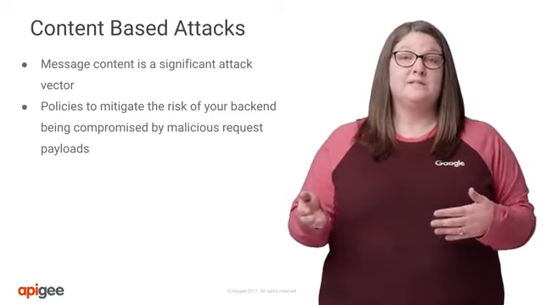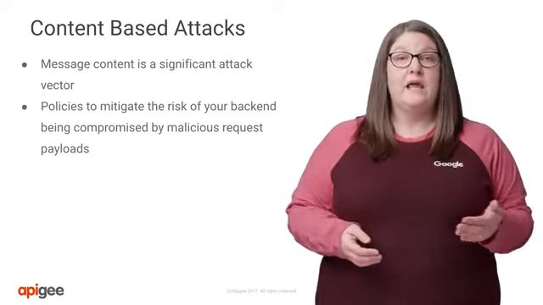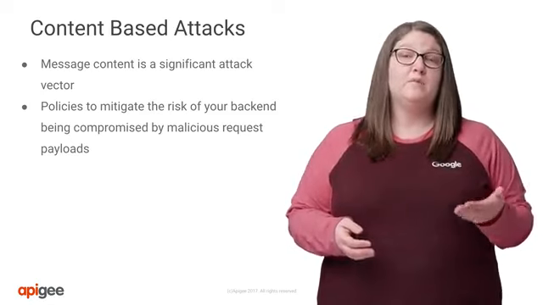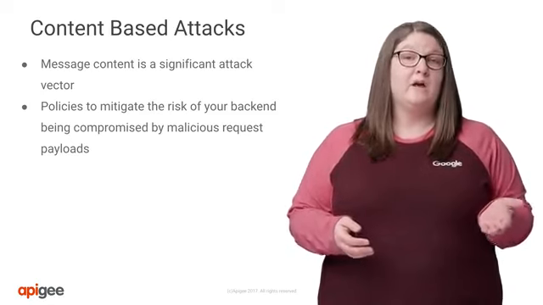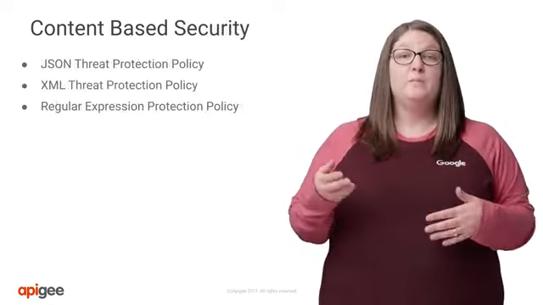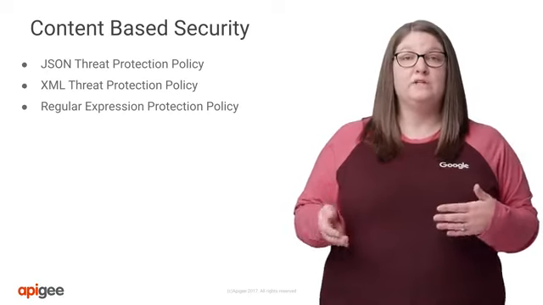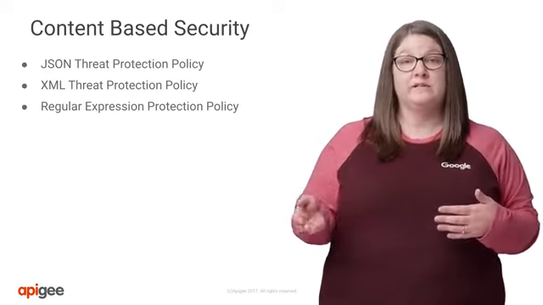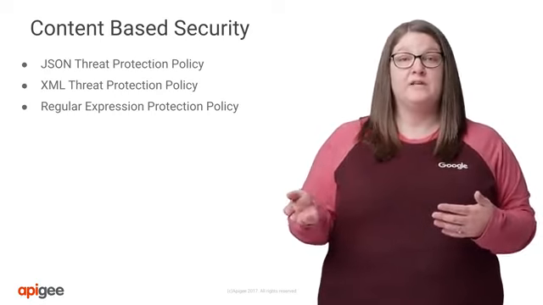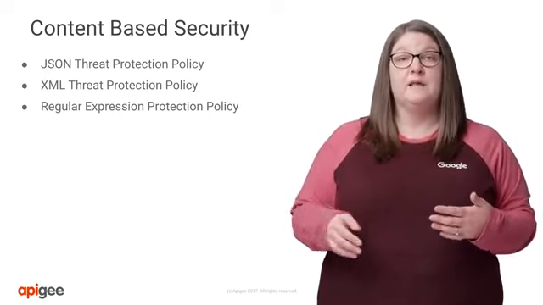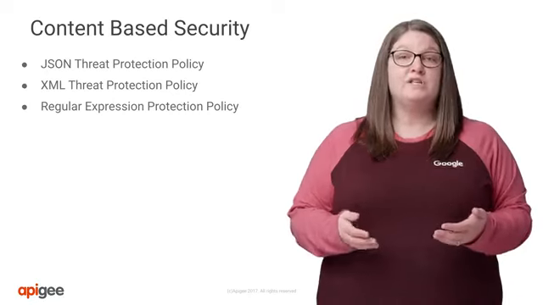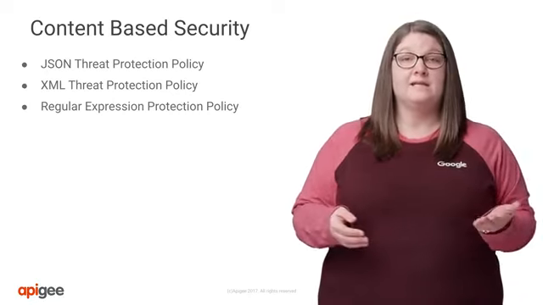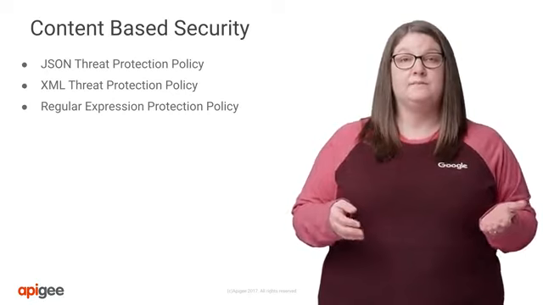We'll review policies for JSON and XML payloads, as well as some general options that can be applied to the request not dependent on the content type. With both JSON and XML payloads, we are talking about attacks that intend to overwhelm the parser and crash the service, effectively creating an application-level denial of service. To help protect against this, Apigee Edge offers both JSON and XML threat protection policies.